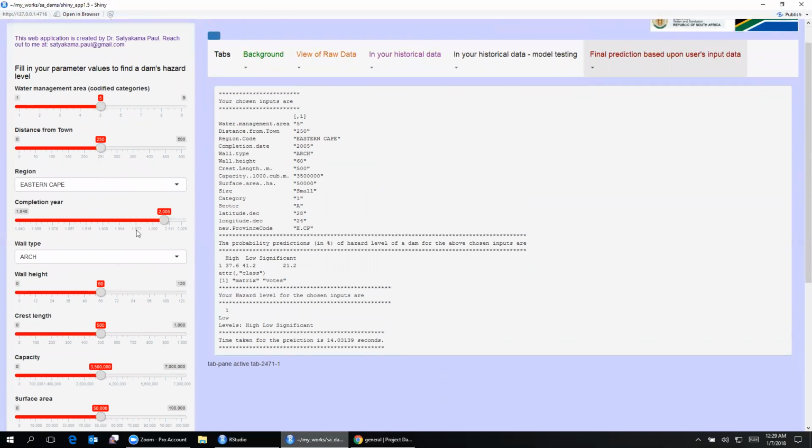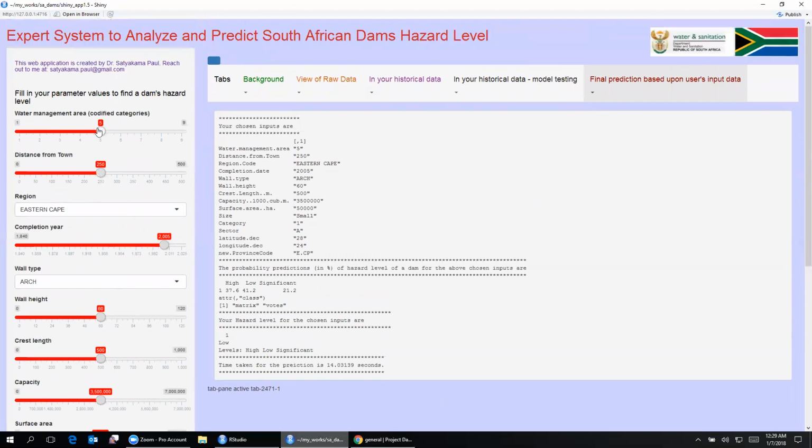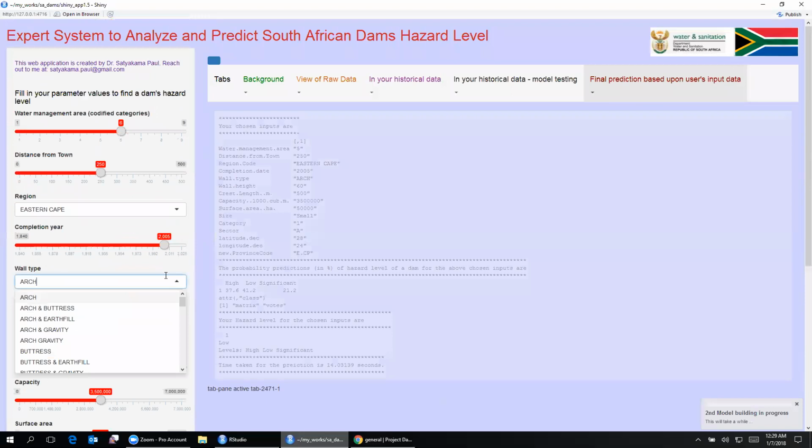Let me change two parameters over here. Say, for example, I want to change my water management area from 5 to 6 over here, and the arch type I want to change to buttress. So let us see what changes have happened and how the results have come up for us. Let's wait for a couple of seconds.